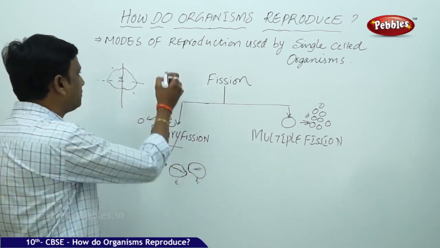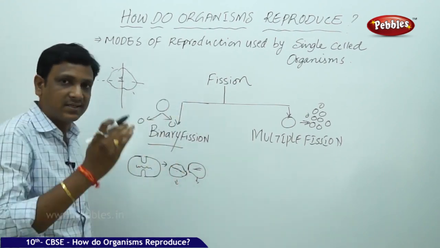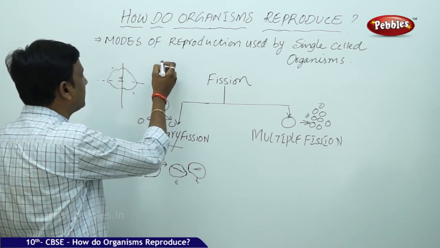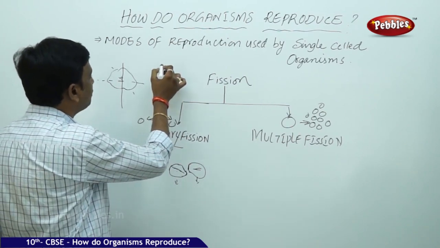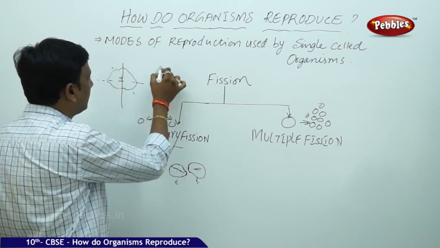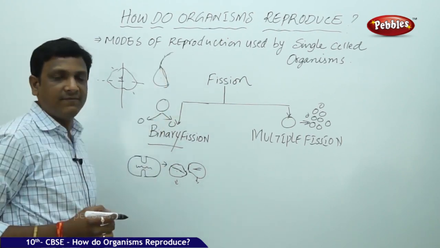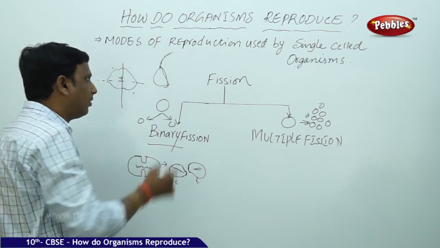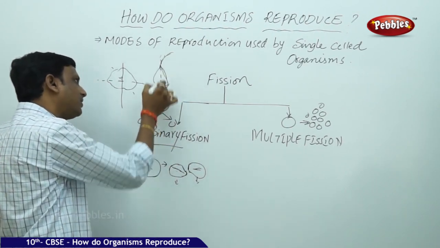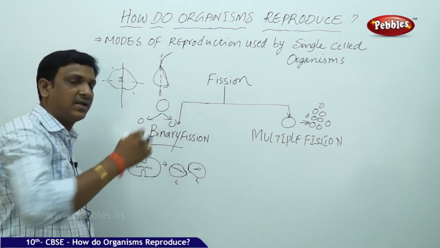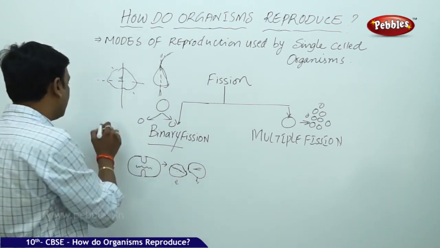But some organisms have special structures. Say for example, Leishmania has a whip-like structure. So the division takes place at a particular orientation, at a particular axis. Even the binary fission